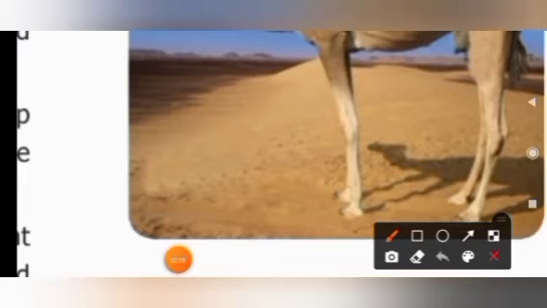Look at the feet of the camel. They have padded feet, very flat feet. For what? In order to walk on the sand present in the desert. Okay, children. And also, what about their eyelashes?